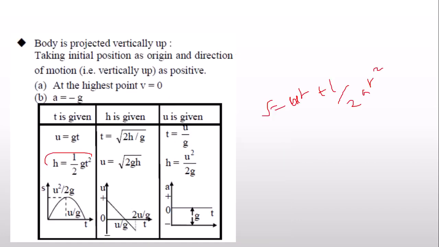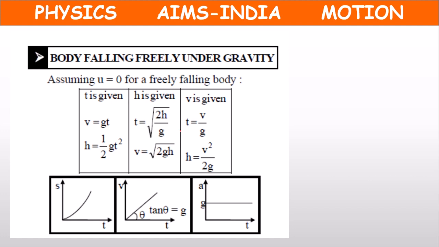One minute, children. No need to derive all formulas again. There will be no change in the formulas. Here T equal to root of 2h by g.